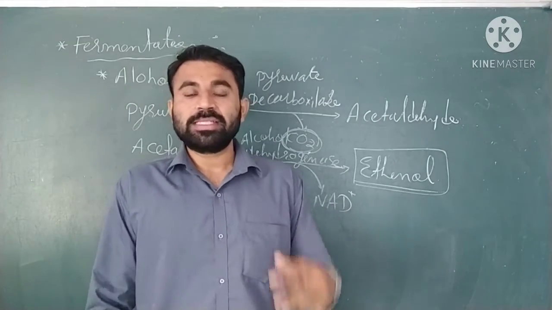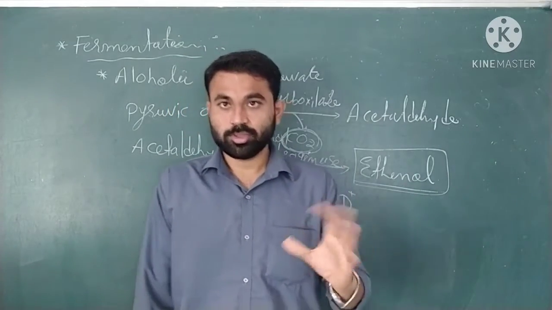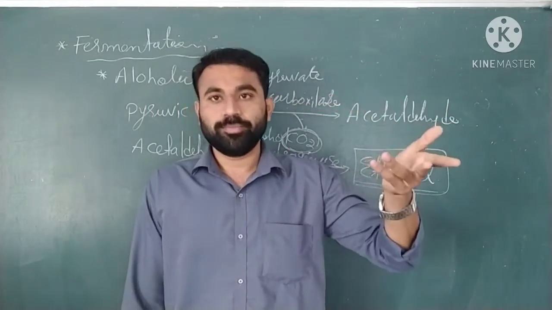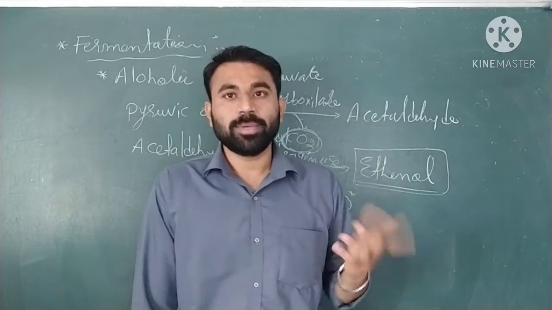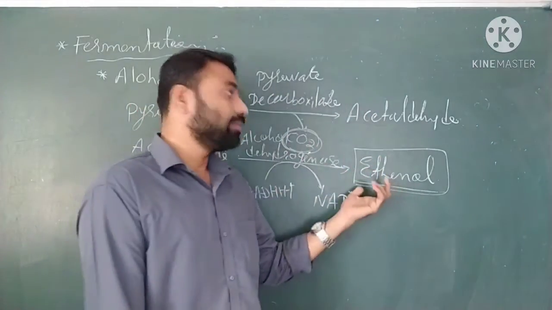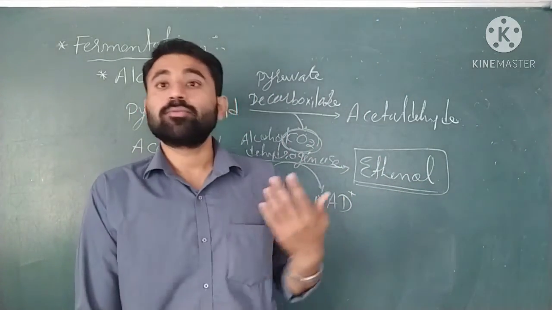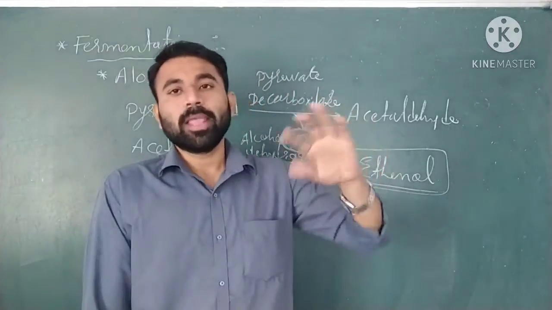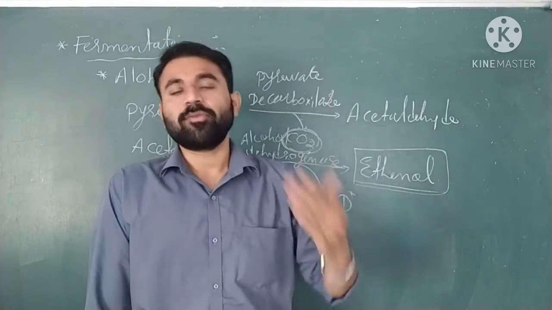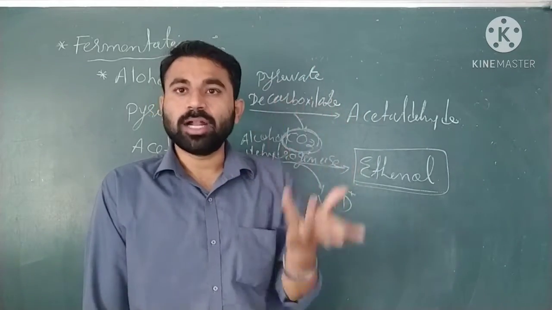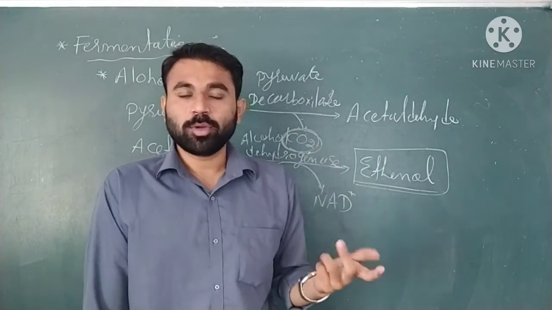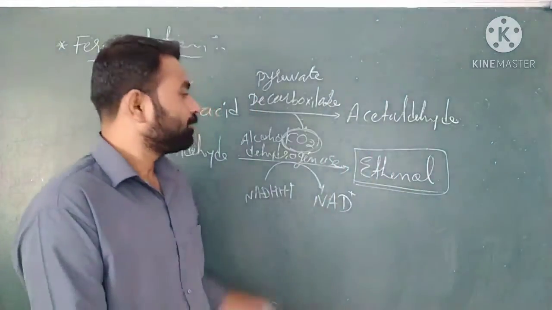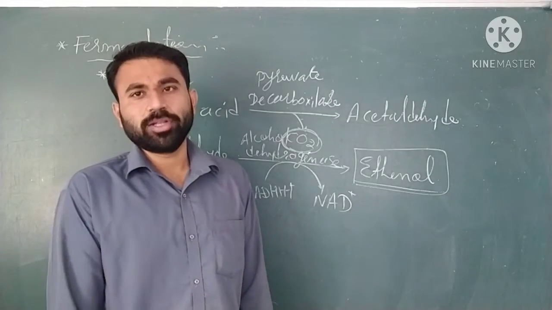Okay, so just imagine that in different alcoholic drinks the alcohol percentages are different. How is that possible? It is worth thinking about: if the yeast is dead at 40%, then how do we get 14% and 40% alcohol content in some hard drinks or alcoholic drinks? We will see that in 12th, that's just a thing. Okay, so this is the alcoholic fermentation.